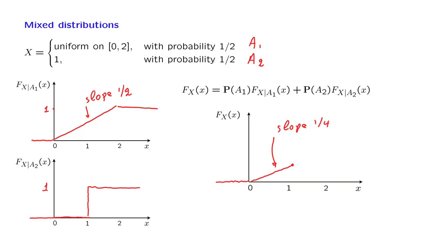Then we have a jump, and the size of that jump is going to be equal to 1/2. And then it continues at a slope of 1/4 until it reaches this value, and after that time it remains flat. So this is a simple illustration that for mixed random variables it's not too hard to obtain the corresponding CDF, even though this random variable does not have a PDF or a PMF of its own.